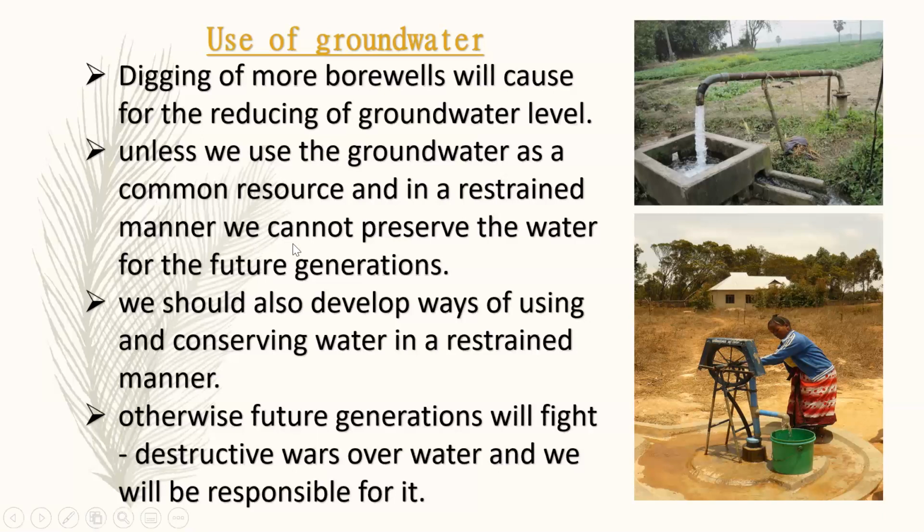If we don't do such things, we will be responsible for destructive wars over water, and we will be responsible for not preserving water for future generations.